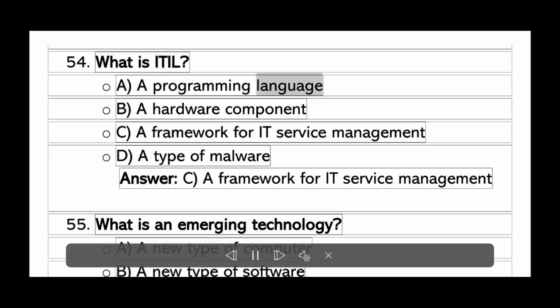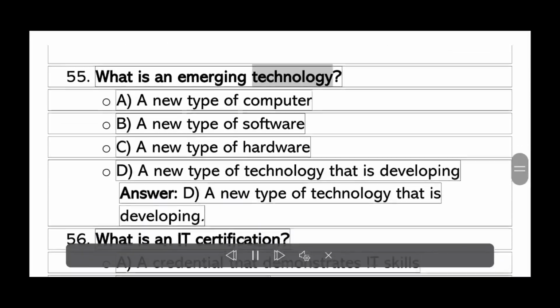What is ITIL? A. A programming language. B. A hardware component. C. A framework for IT service management. D. A type of malware. Answer C. A framework for IT service management.